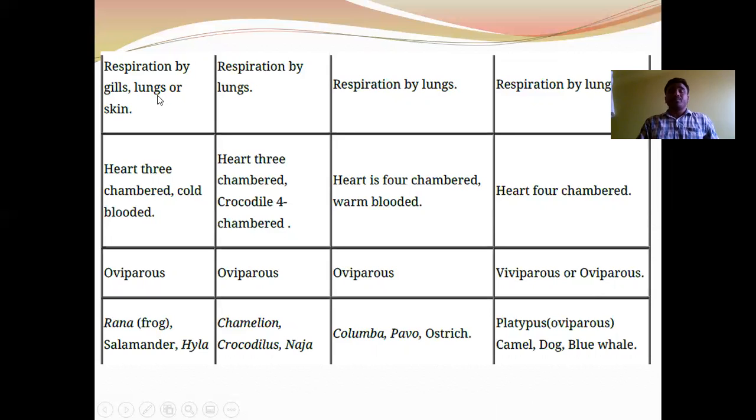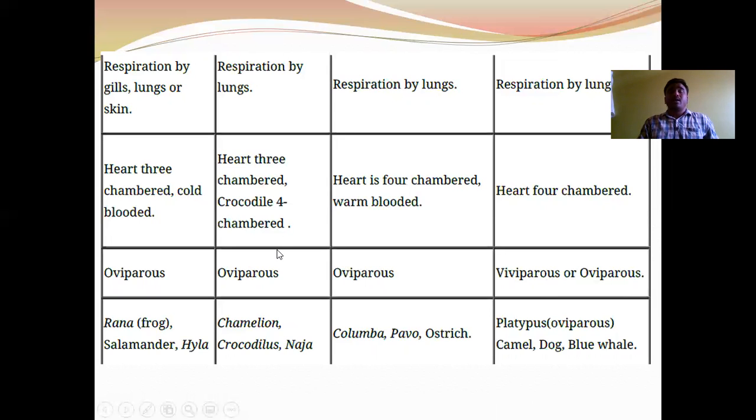Next, amphibians are oviparous and reptiles are mostly oviparous. Some of the reptiles may be viviparous. Next, aves are oviparous and mammals include both viviparous and oviparous. Examples for amphibians: Rana, Salamandra and Hyla.